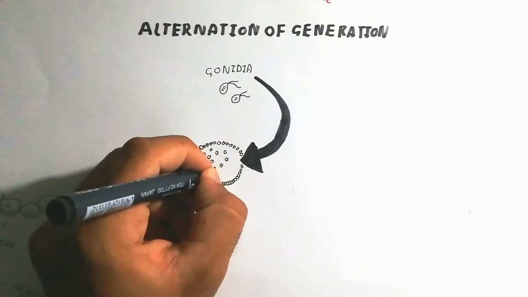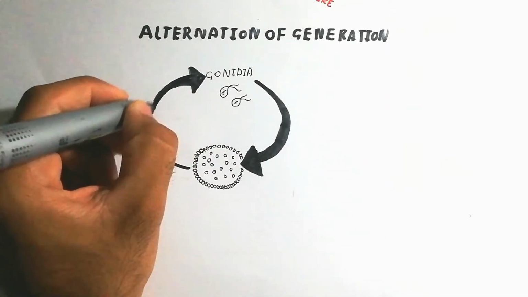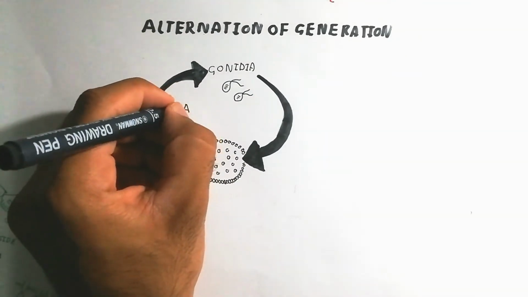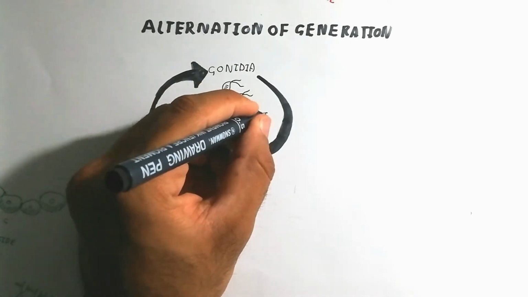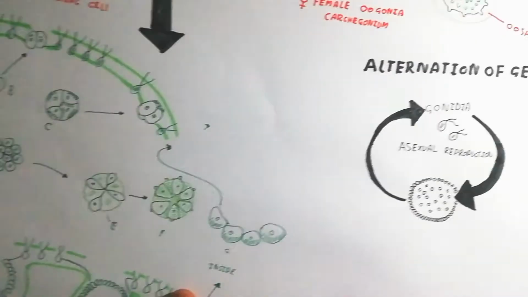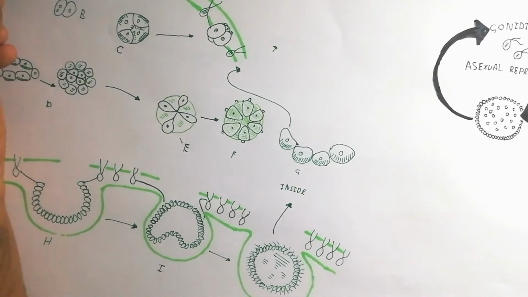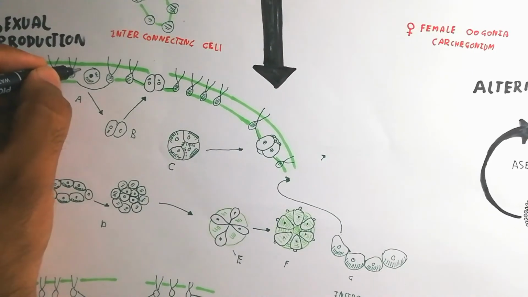A single gonidium is responsible for making a colony, and the colony again ruptures, and the gonidia make subcolonies inside, which is the asexual reproduction. So you can see here the colony being made, and here is the gonidia.